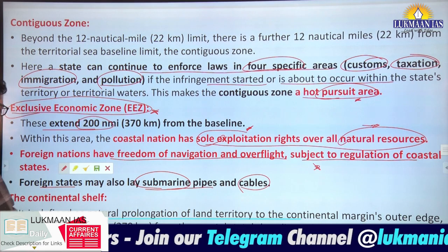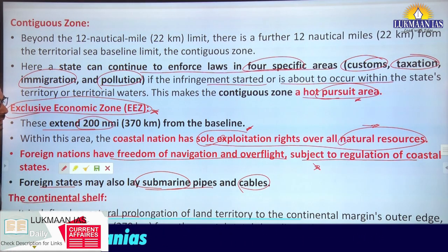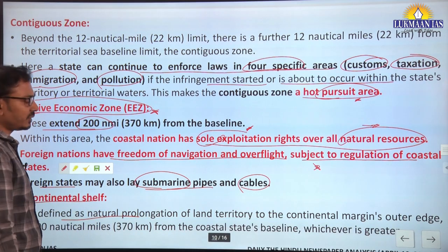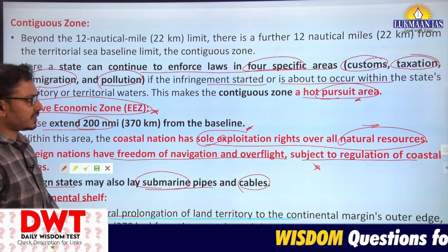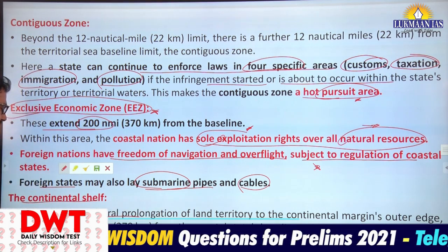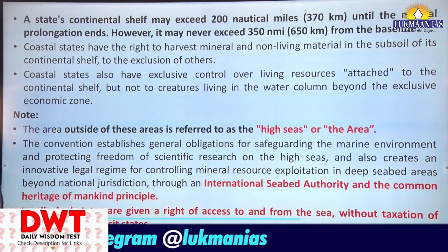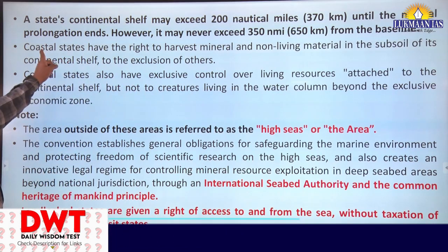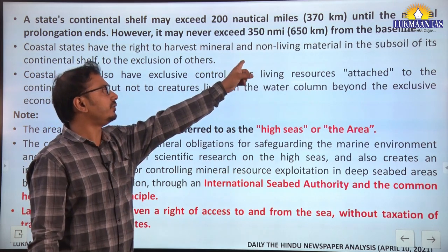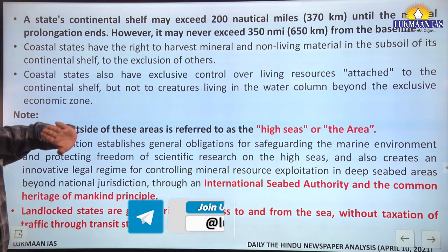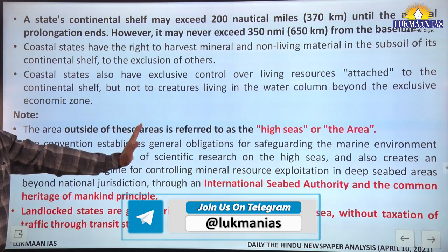Okay, now the continental shelf. It is defined as the natural prolongation of land territory to the continental margin's outer edge, or 200 nautical miles from the coastal state's baseline, whichever is greater. Now, this continental shelf can exceed 200 nautical miles until the natural prolongation ends. However, it may not exceed 350 nautical miles from the baseline. That means it can be up to 350 nautical miles only.